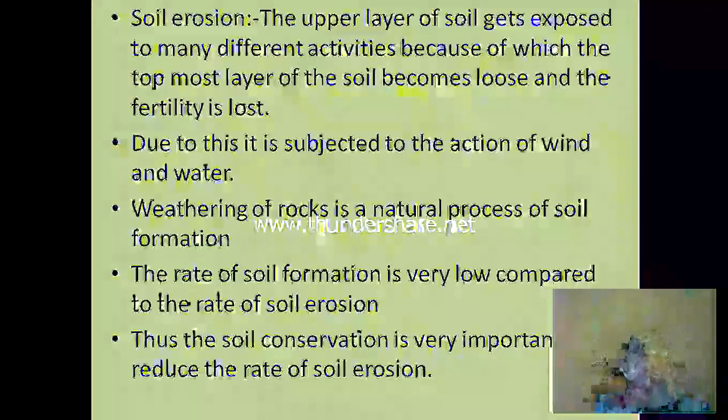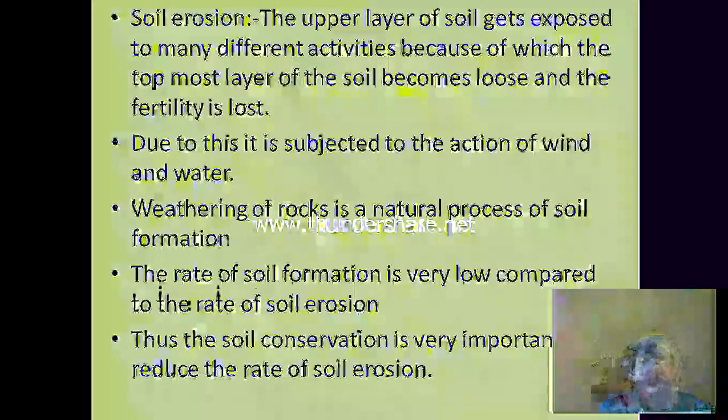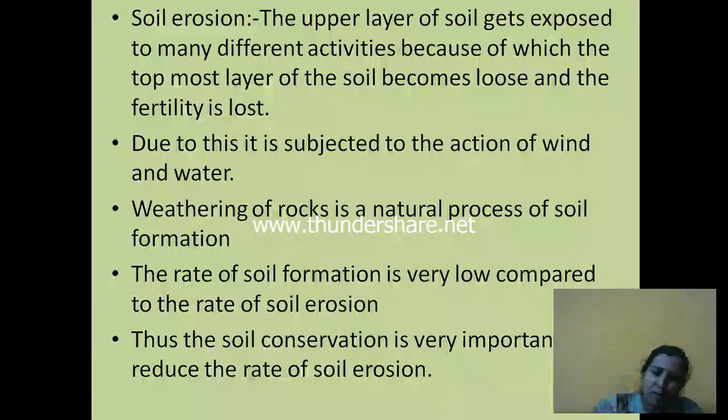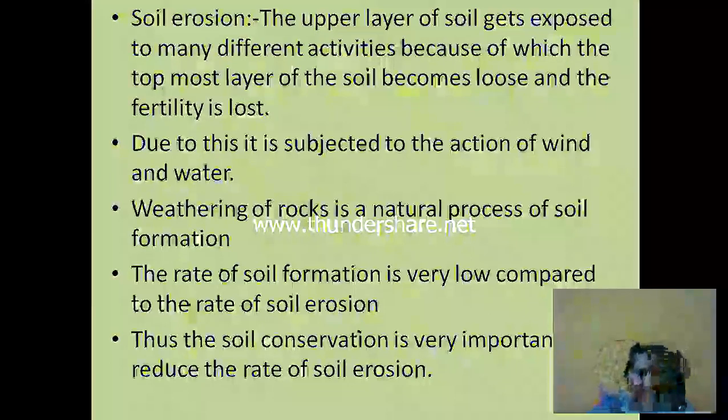Weathering of rocks is a natural process of soil formation. Now you would be asking, how does soil form? Soil formation takes place by the weathering of rocks. That means we have huge rocks, and it takes millions and millions of years to form the soil. When the rocks get broken down into small powder, soil comes from these rocks only. Weathering means friction, and by that they become small powder. So that's how the soil is formed.